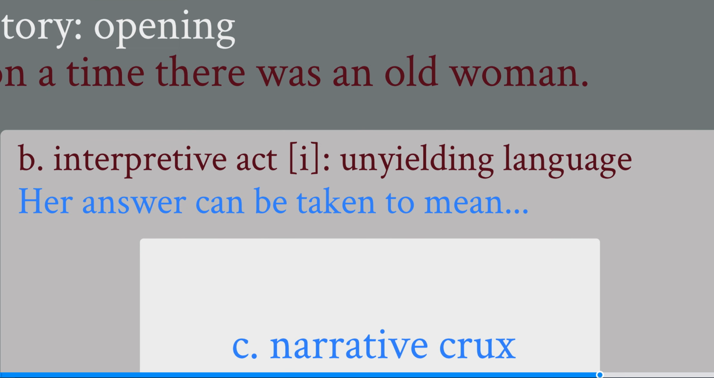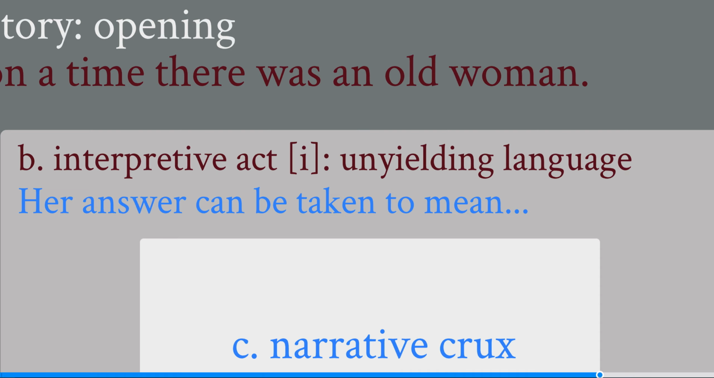After she's told the story of the old woman and her young visitor, she moves into what I call her first interpretive act, number 1. Here she talks about what I call unyielding language. This section begins where she says her answer can be taken to mean. Now, this is the narrator signaling to us that she is moving from telling the story to interpreting the story. This is how I take the story. That's what she's telling us. And then she proceeds to explore again what I call unyielding language, or language that is oppressive.